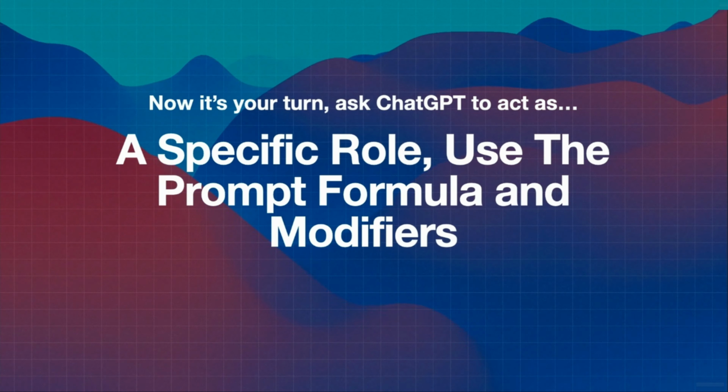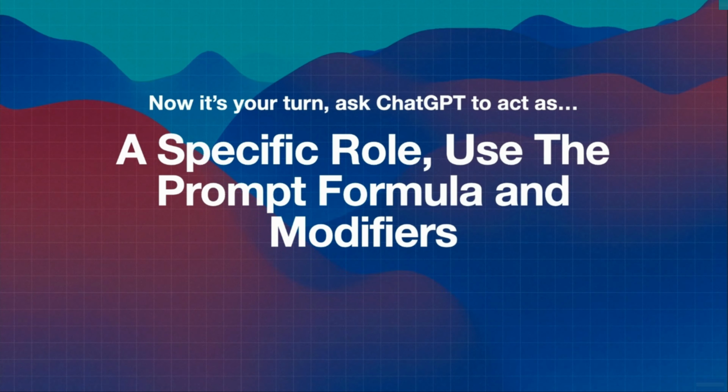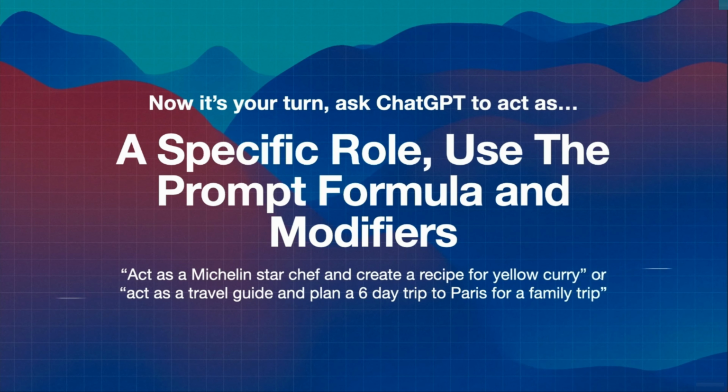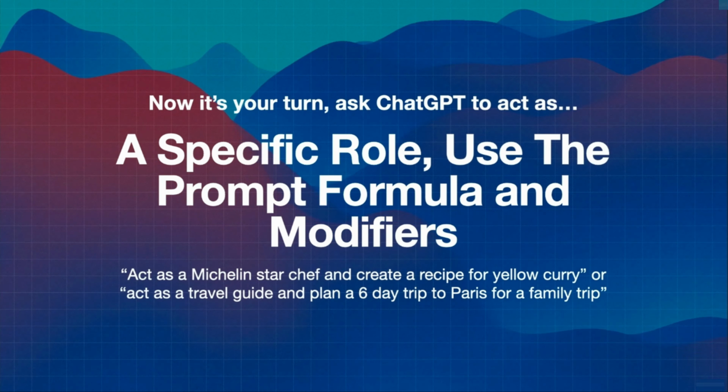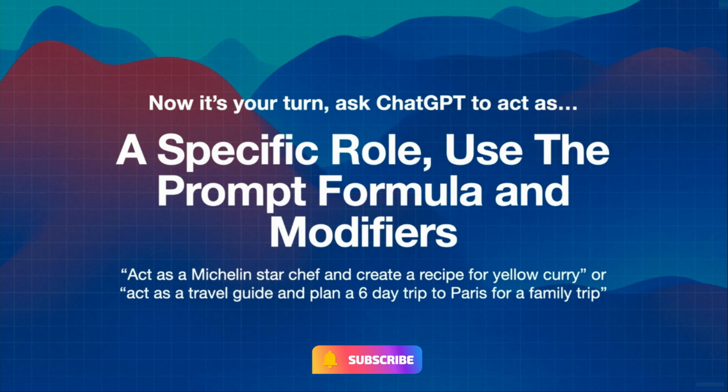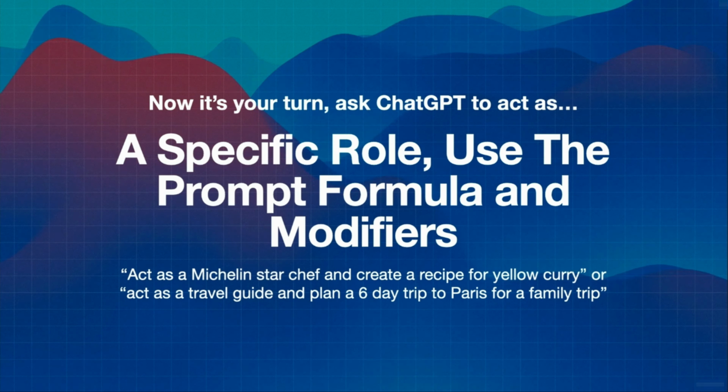So what I want you to do is ask ChatGPT to act as a specific role in your prompt, use the prompt formula that we discussed, and use specific modifiers. Just a very tiny example could be, I want you to act as a Michelin star chef and create a recipe for yellow curry, or act as a travel guide and plan a 6-day trip to Paris for my family trip. So these are very tiny examples.